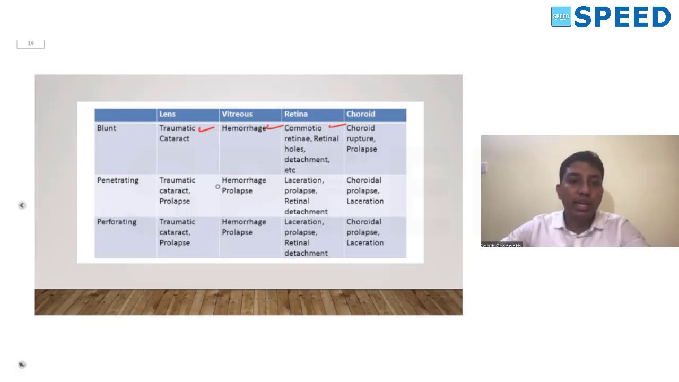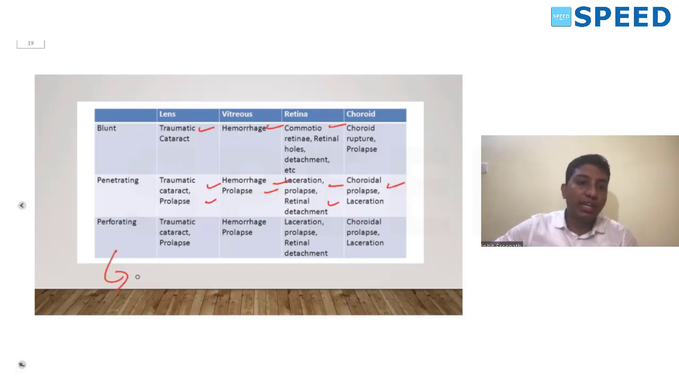So a penetrating injury can result in a traumatic cataract, lens prolapse, anterior subluxation, as I told you, hemorrhage, vitreous prolapse, retinal laceration, retinal detachment, and choroidal prolapse. Last is the perforating injury. Perforating, I told you, is a full thickness, through and through injury. So the presentation is almost the same. In a perforating injury, there can also be a retained intraocular foreign body.